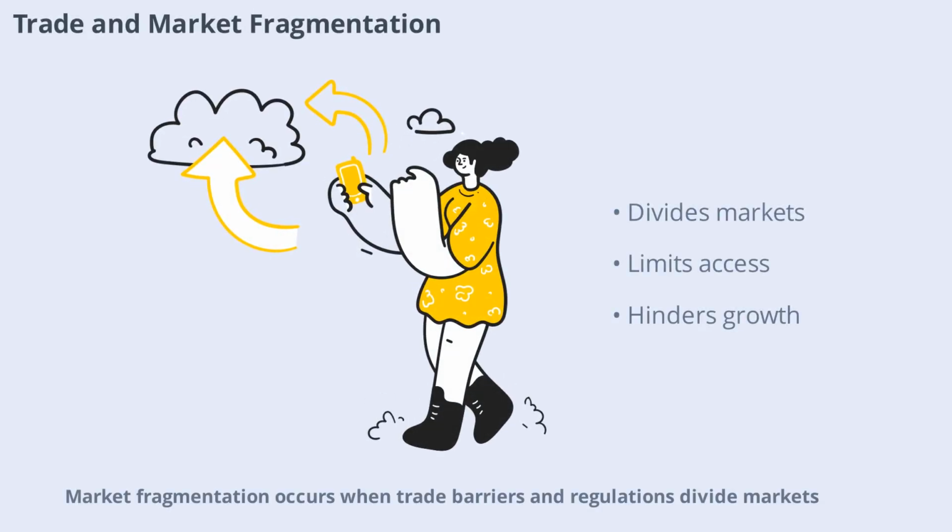Market fragmentation occurs when trade barriers and regulations divide markets, limiting access and reducing efficiency. Fragmentation can hinder economic growth and create challenges for businesses seeking to expand internationally. Addressing fragmentation requires coordinated policies and cooperation.